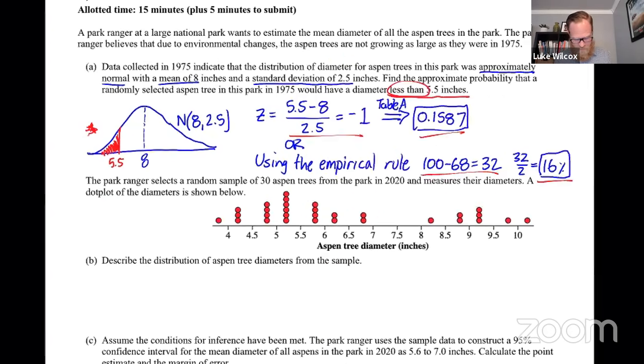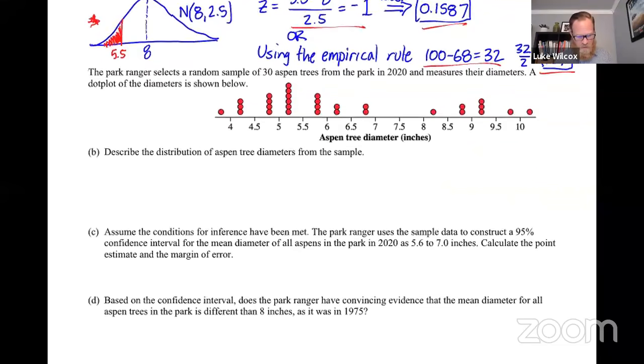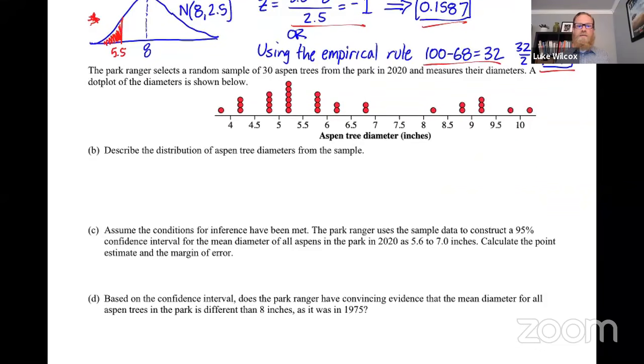Okay, moving to the next part. It says the park ranger selects a random sample of 30 aspen trees from the park in 2020 and measures their diameters. A dot plot of the diameters is shown below. Okay, part B, describe the distribution of aspen tree diameters from the sample. Very, very classic question here, describing a distribution for one variable where it's a quantitative variable.